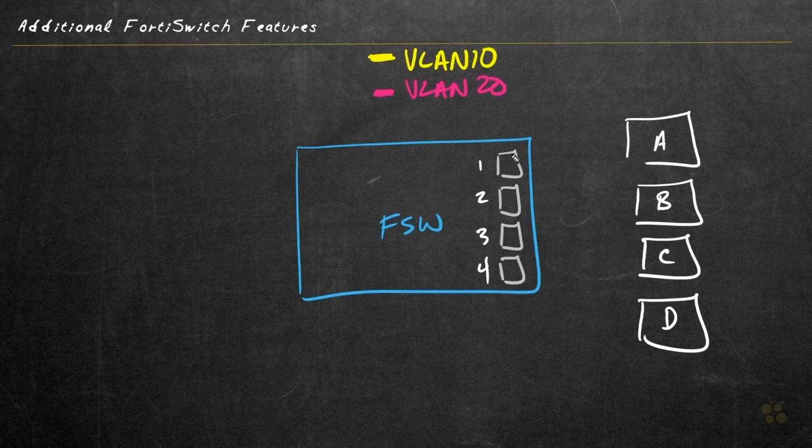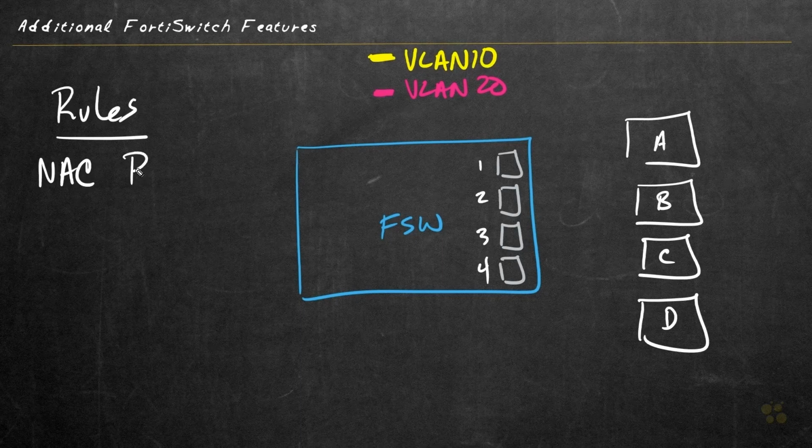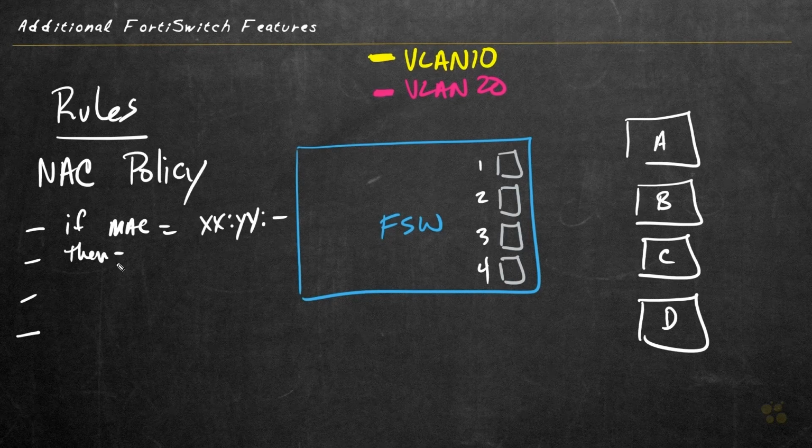So instead of just assigning these ports, for example, as the native VLAN of 10 or 20, what we could do is we could set up some rules. And these rules are in the form of a network access control or a NAC policy. In our NAC policies, they're processed very much like a firewall or a security policy from top to bottom until it finds a match. So one of our NAC policies could say, if the MAC address equals that, then go ahead and associate the native VLAN for that port it's connected to as VLAN 10.